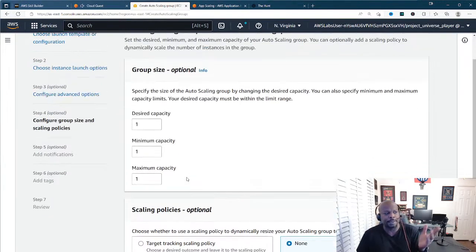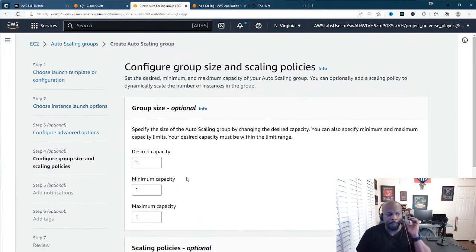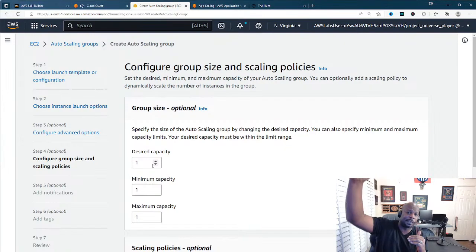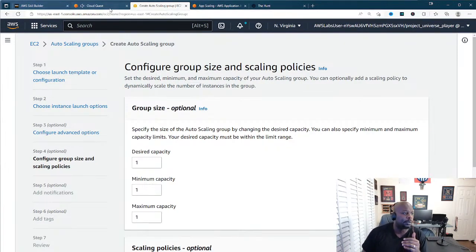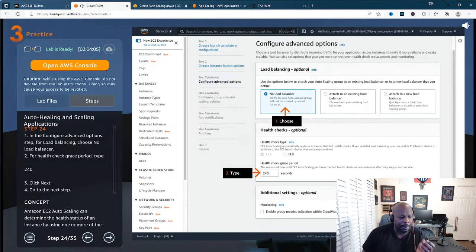Now we have to set our desired size. Basically we're saying how many machines we want up at any given time. We want to run at our desired capacity, and then a minimum capacity saying I don't want any less than this number of machines, and a maximum capacity saying don't go higher than this number of machines. That's what we're doing when we're creating our policy here.